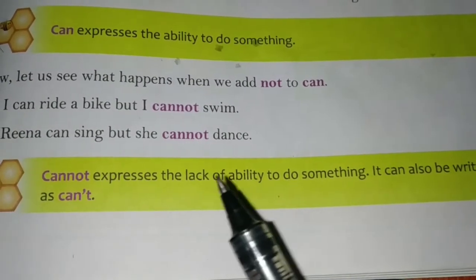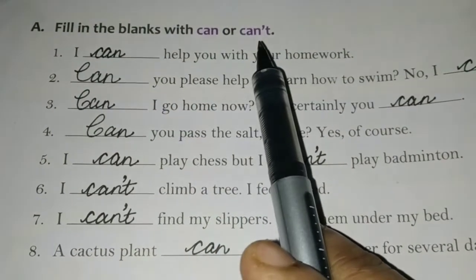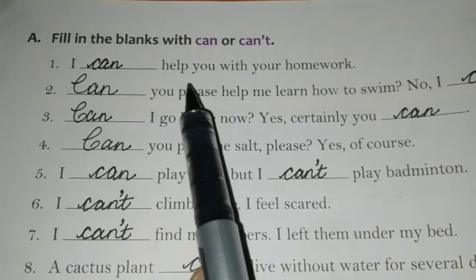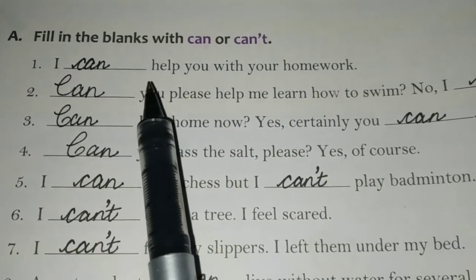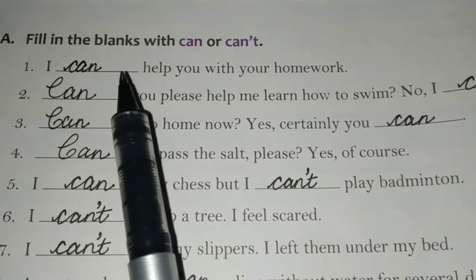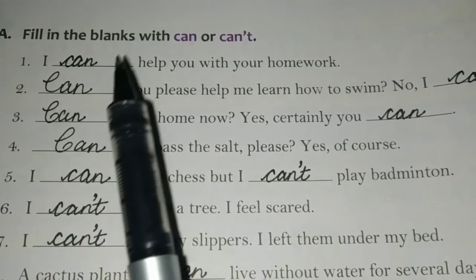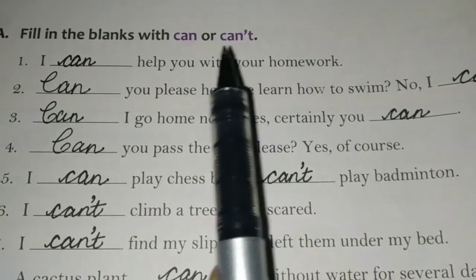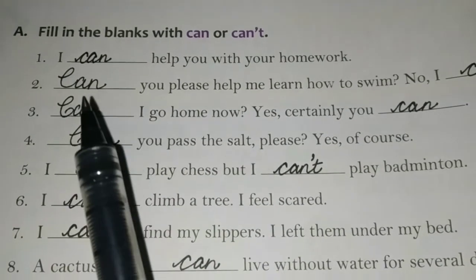So let's move to the exercises. Fill in the blanks with can or can't. I dash help you with your homework. Here both answers are correct, because I can help you means you have the ability to help with his homework, but at the same time you can also use can't, meaning you do not have the ability to help with his homework.